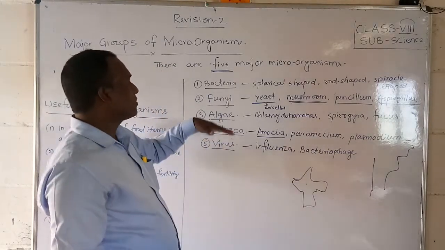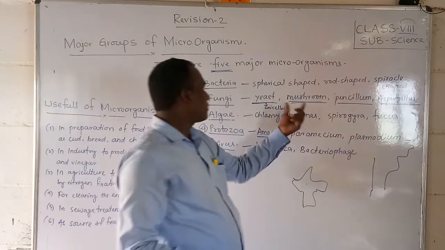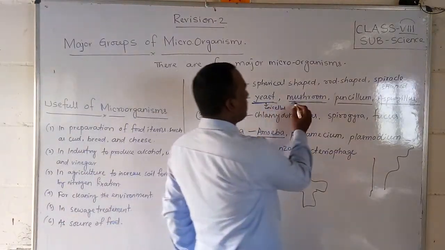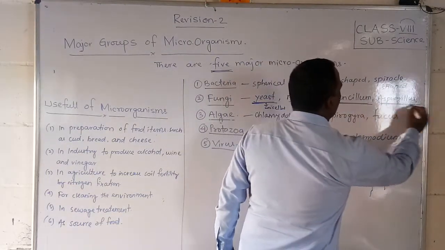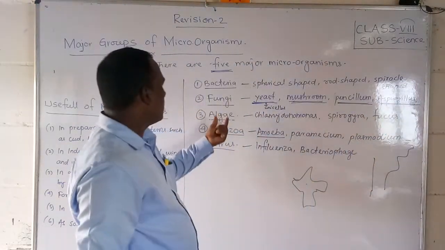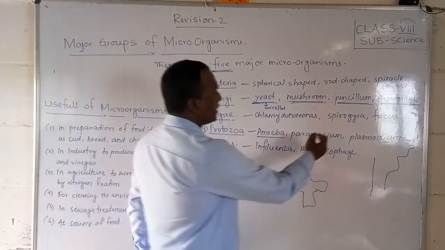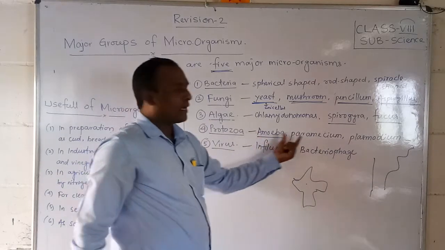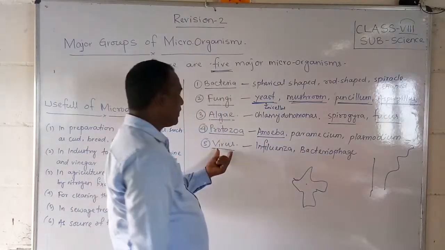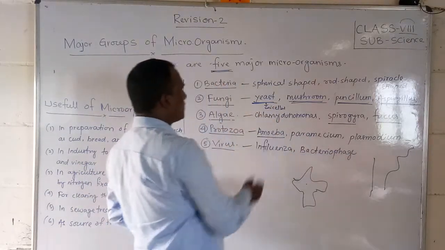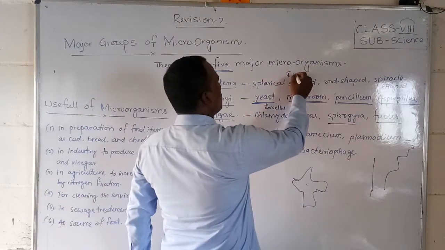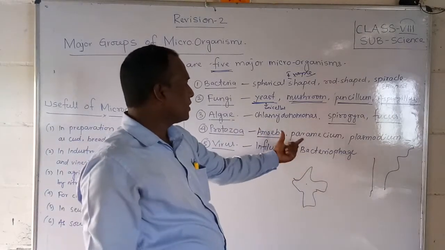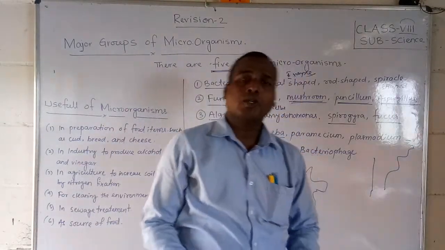Students, a question may ask you to give two examples of microorganisms. Fungi examples, students, are yeast, mushroom, penicillium or aspergillus. Similarly, algae: Chlamydomonas, Spirogyra and Fucus. Next protozoa: amoeba, paramecium and plasmodium. And virus: influenza and bacteriophage. You should remember these examples, students. For all the microorganisms I have written two or three examples, so you should remember them also.